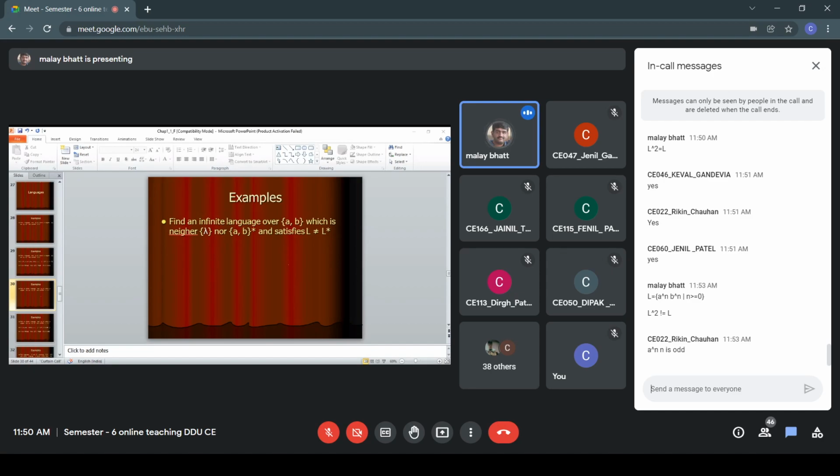Okay, I got one more answer from your side: a raised to n, where n is odd. Yes, that is also good. Rickin's answer is correct.